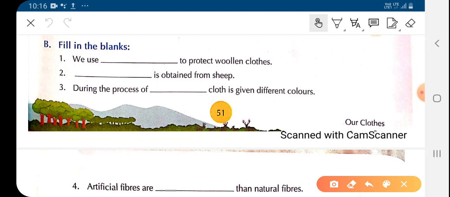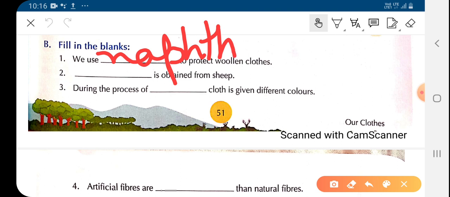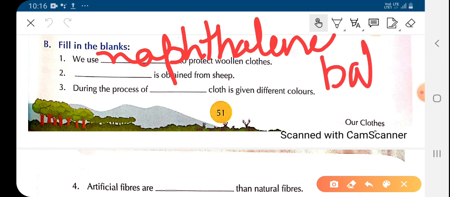So here you will write naphthalene balls. N-A-P-H-T-H-A-L-E-N-E, naphthalene balls. So we use naphthalene balls to protect woolen clothes.